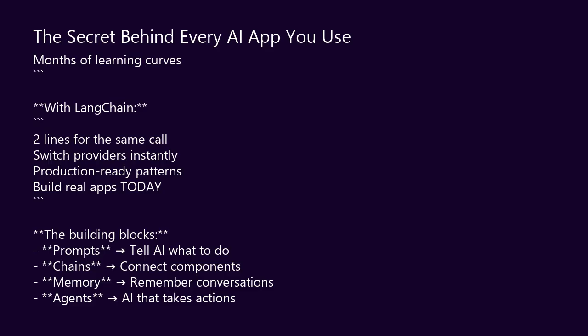LangChain solves this. It gives you Lego blocks for AI. Snap them together. Build anything. Switch providers with one line. The same two-line pattern I'm about to show you. It works for chatbots, document analysis, AI agents, anything. Master this once, build forever.